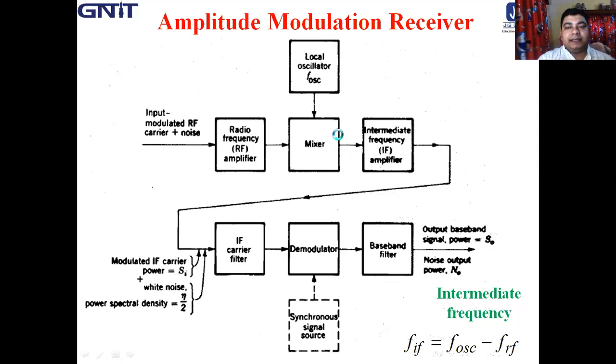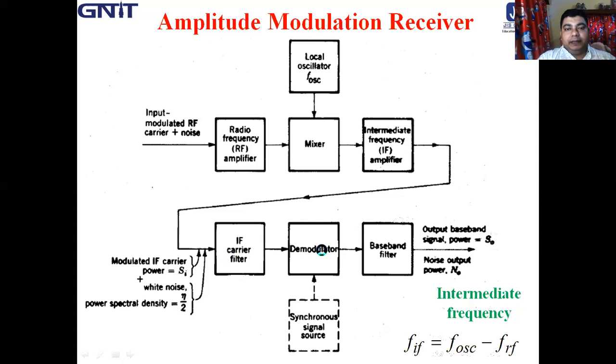It only passes the subtracted part, which is called the intermediate frequency. It goes to the IF amplifier; the intermediate frequency is the difference between the oscillator frequency FOSC minus the RF frequency FRF, and then it goes to the IF carrier filter.